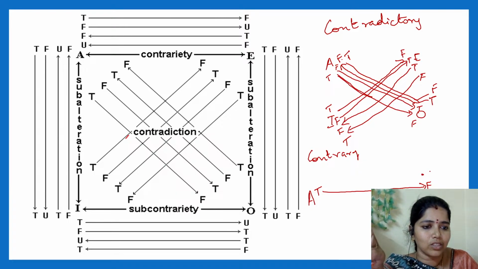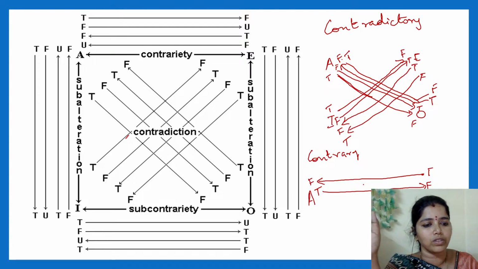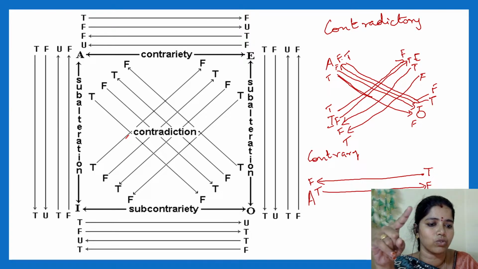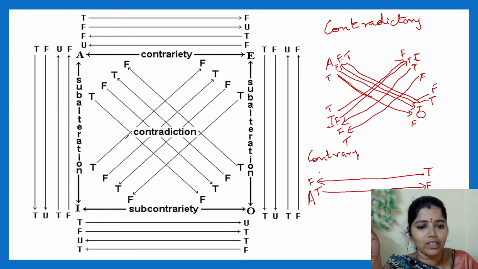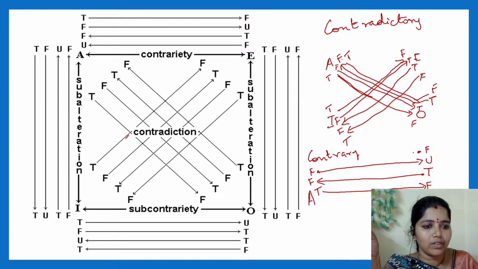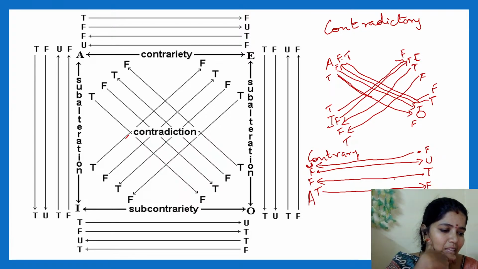So when I say this is true, this one will be false. When this is false, this cannot be determined. It is undetermined. Similarly, when it is false, this will be undetermined. Simple. Clear?